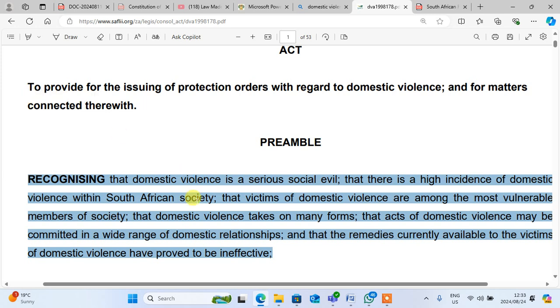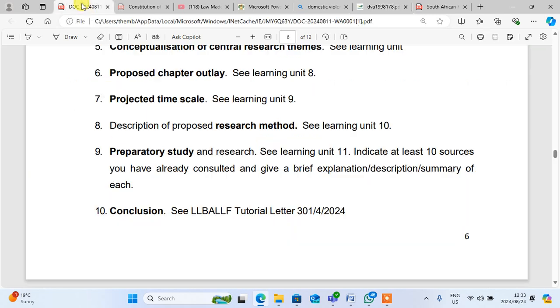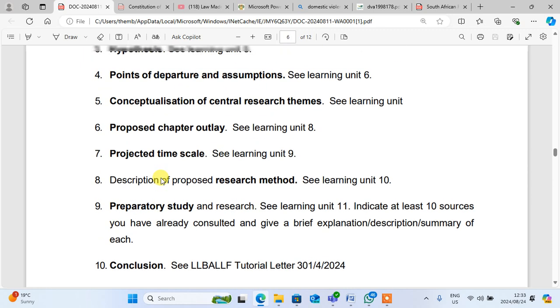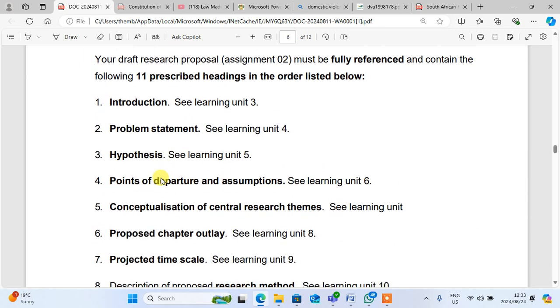About this one, then it means that we go back to our assignment. We check which way we can put the preamble. So you can see that there's an introduction here, which the preamble can suit very well.